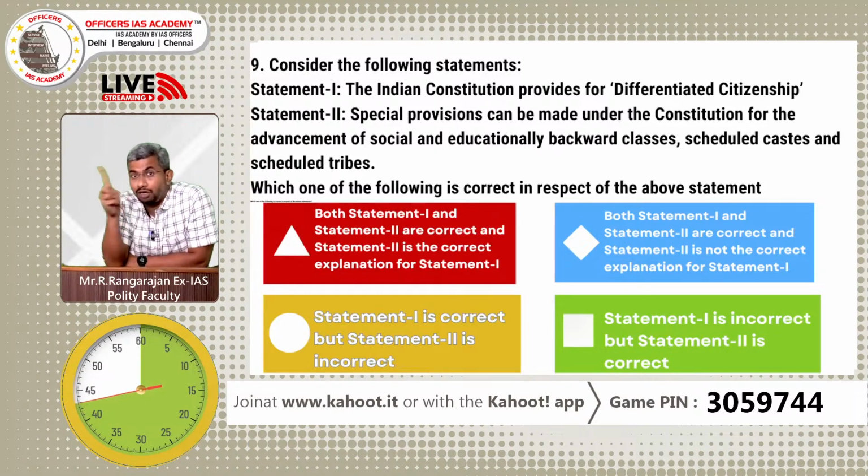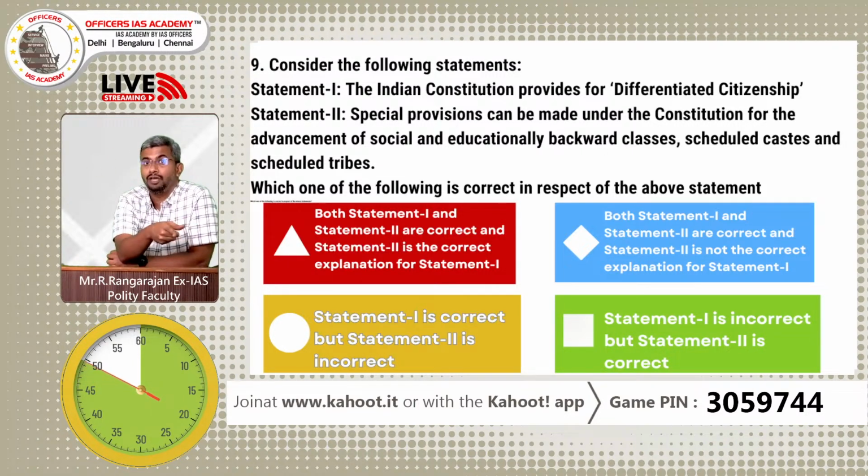See, an individual is not differentiated. Are you able to understand? If an individual is differentiated and given a privilege, that is wrong. That is against rule of law. But if a group is differentiated to provide some affirmative action, that is what is known as differentiated citizenship.